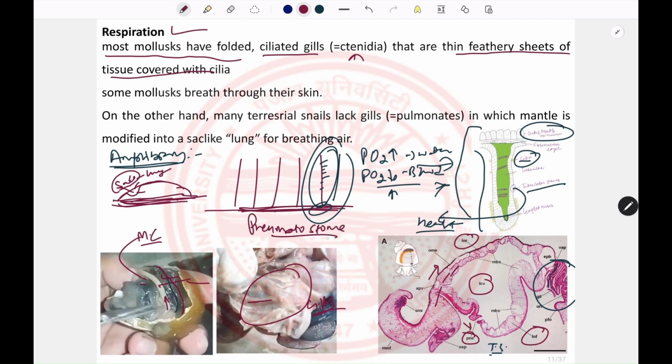This is an aperture by which air enters this cavity, and that air has a higher PO2 in comparison to the blood present in the sinuses in the lung floor and lung roof. So the same kind of diffusion mechanism happens in the lungs too. That's how amphibian or terrestrial snails respire by means of the lung, and the aquatic ones respire by means of gills.